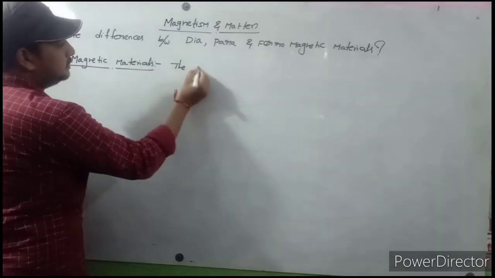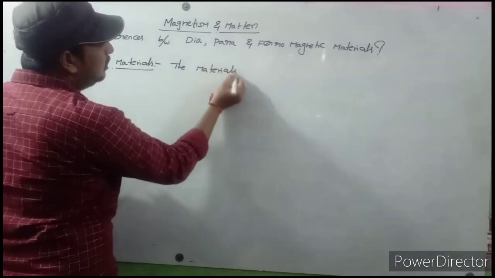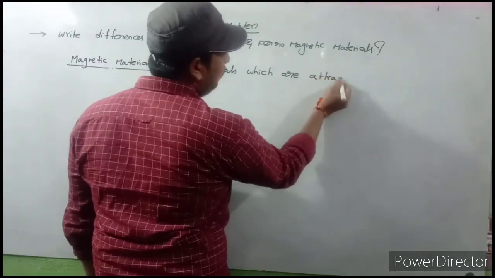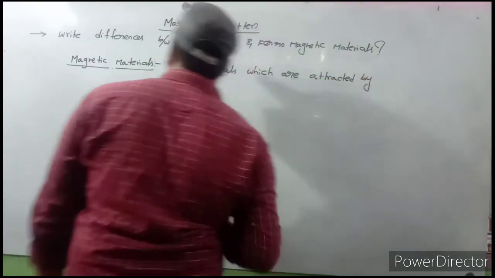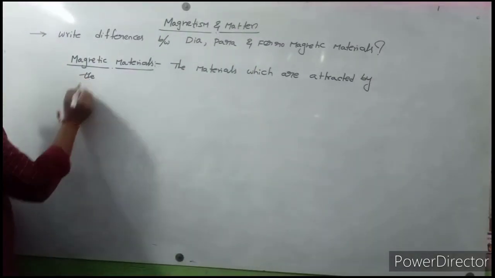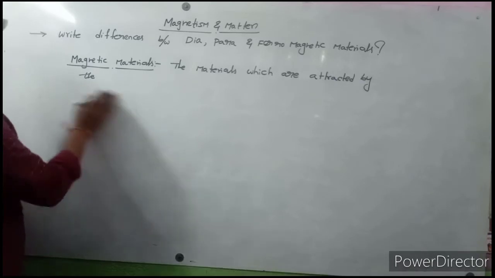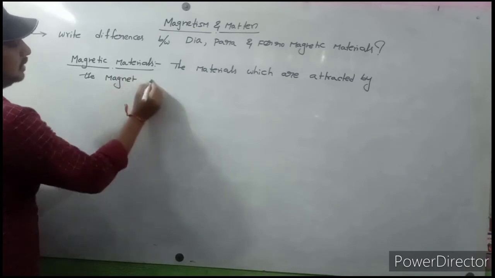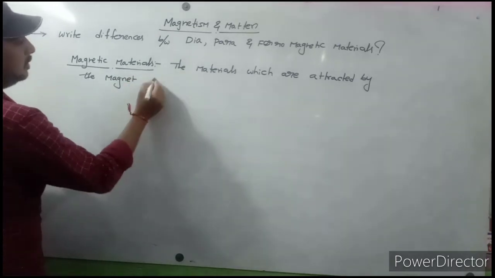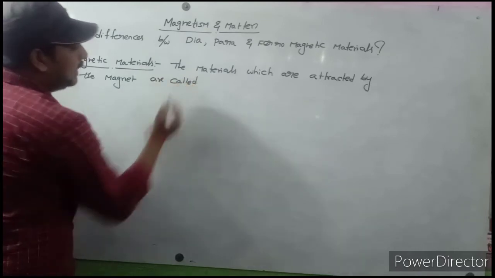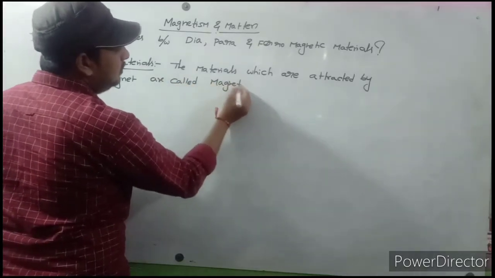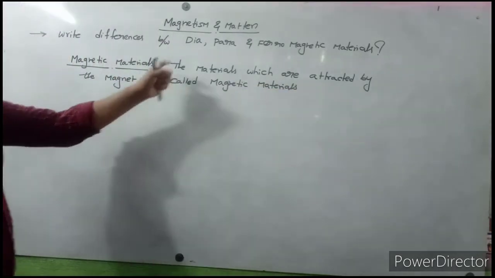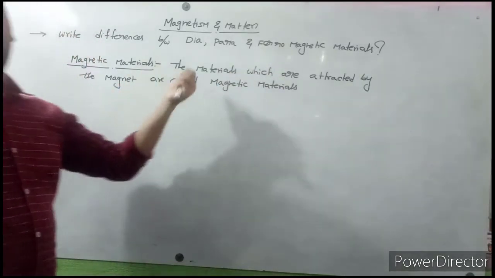The materials which are attracted by the magnet are called magnetic materials.